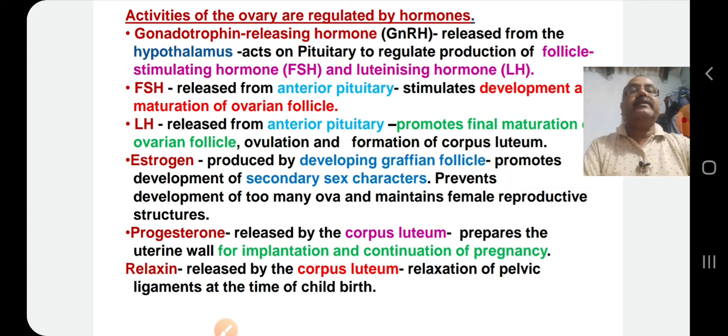Relaxin is another hormone which is also released from the corpus luteum. It helps in easy childbirth. It helps in the relaxation of pelvic ligaments at the time of childbirth, so that the child can come out of the uterus smoothly.